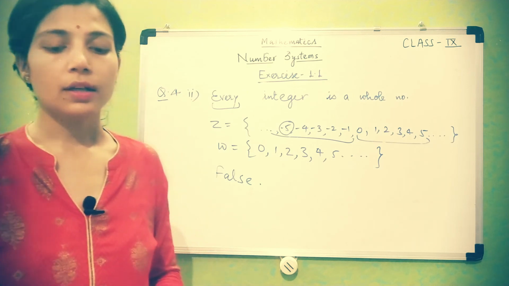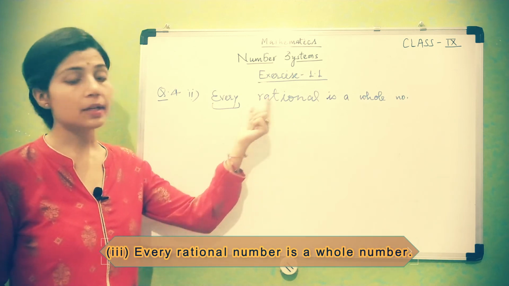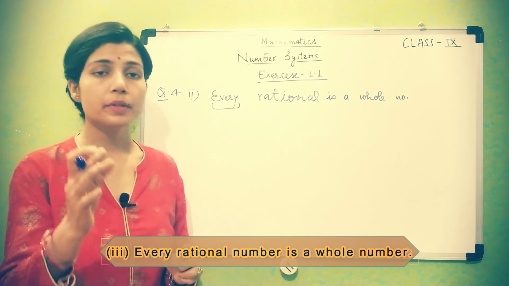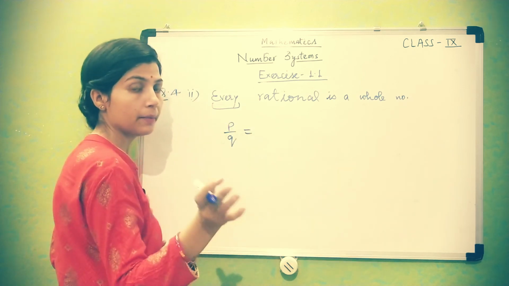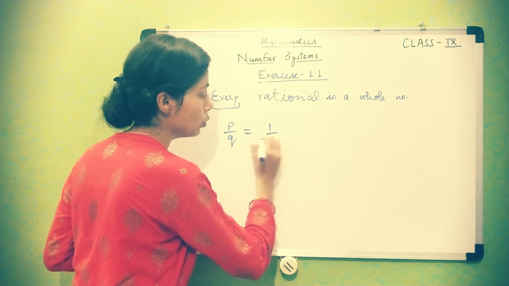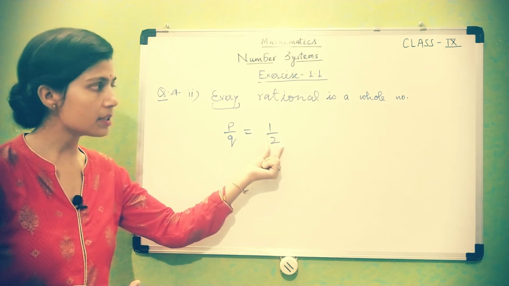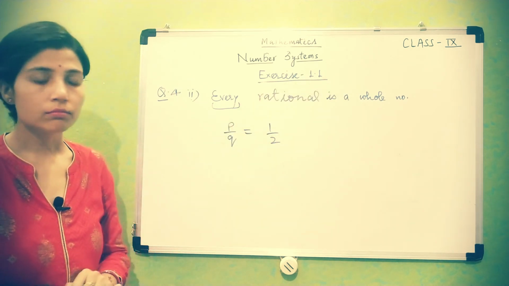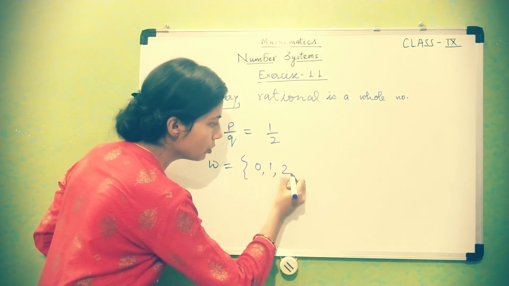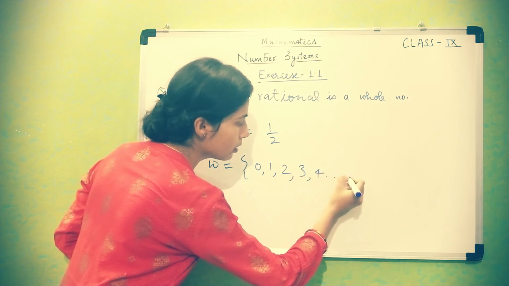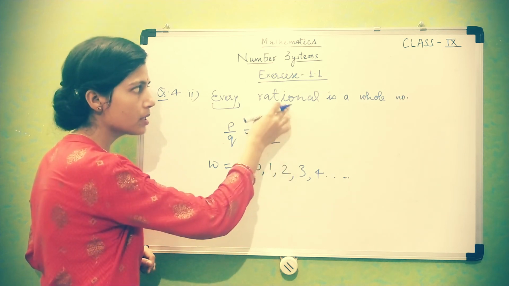Now come to the next part, that is third, every rational number. So every rational number, as you know, is always written in the form of p upon q. Okay, so if I take example 1 upon 2, does this come in the collection of whole numbers, or can any number written in this form come in this collection? No, whole numbers are what? 0, 1, 2, 3, 4. Not this type of number comes in this section. So we can't say every rational number.